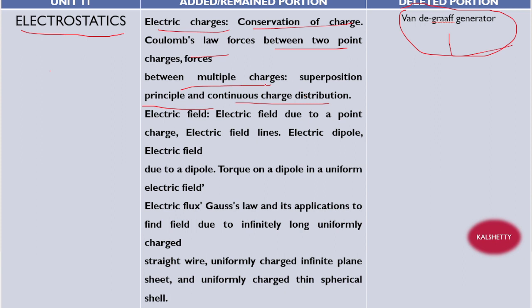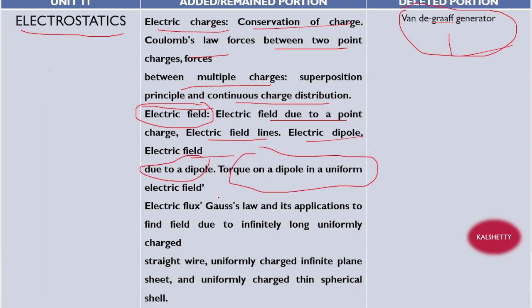Next, field is there, electric field. Electric charges are completed, no, and this is electric field. Electric field due to a point charge, field lines, electric dipole, electric field due to a dipole. This is very important. Torque on a dipole in a uniform electric field. Magnetic field also will come, that will be discussed in the next topic.